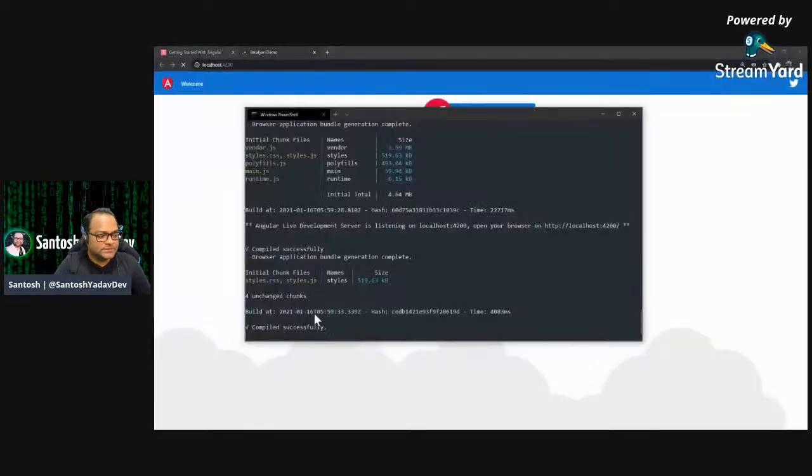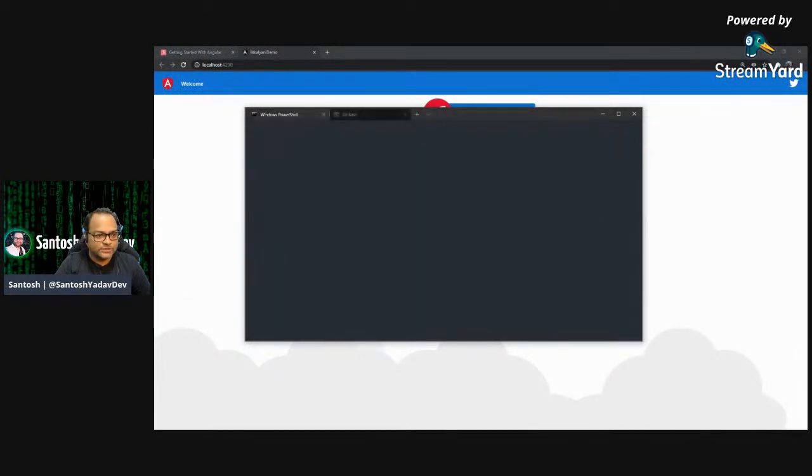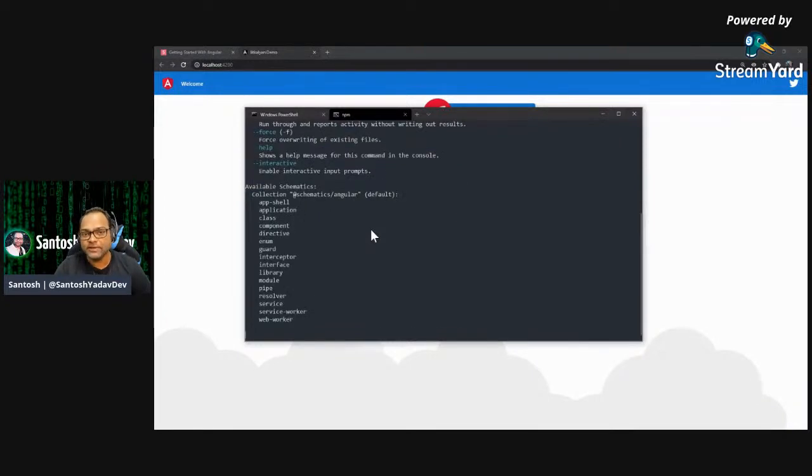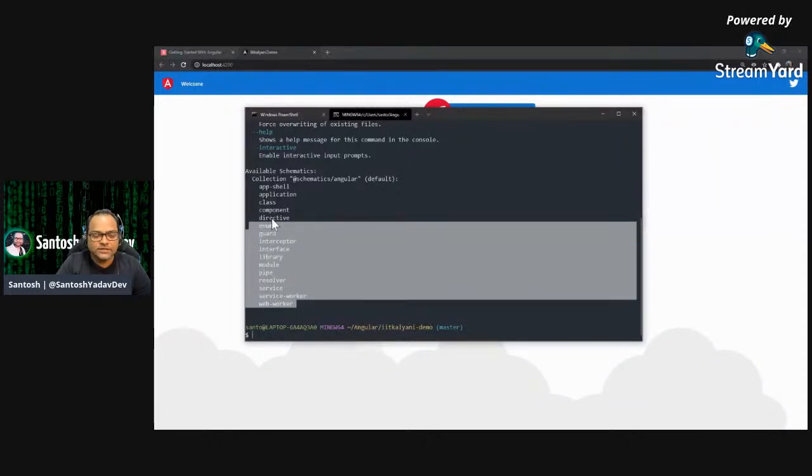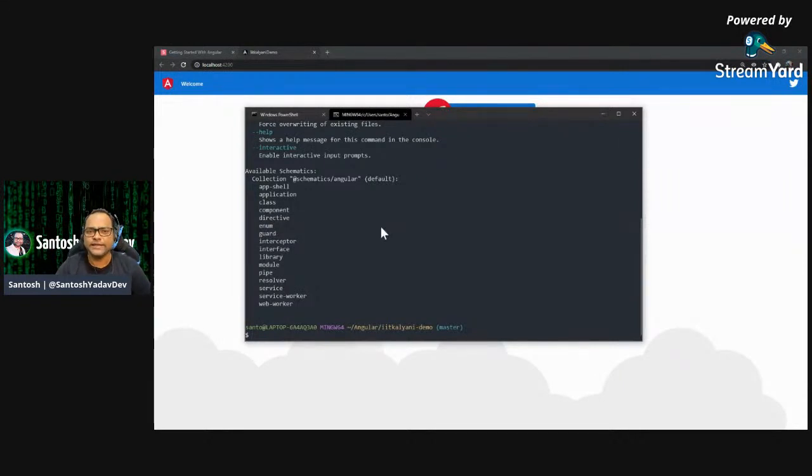So that's the magic. What we can do is let me go ahead and use another command prompt, and here I'll just go inside our folder, and you can just say ng-g, and it will give you a list of things which can be created using CLI. So you can see, you can create something called app shell, application, class, component, directives, enum. There are a lot of things. Web worker, service worker, service. These are the things which you can create using ng-g command. And right now what we are going to do is we are going to create a component.